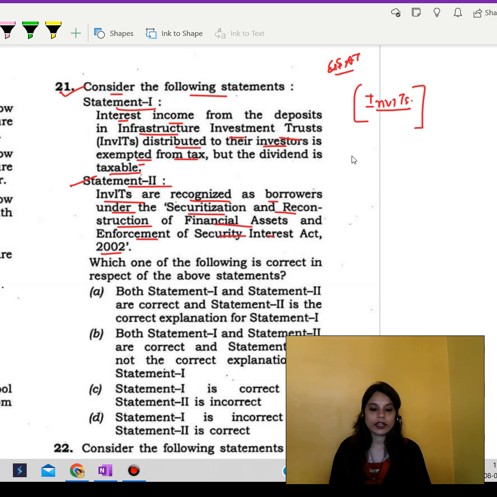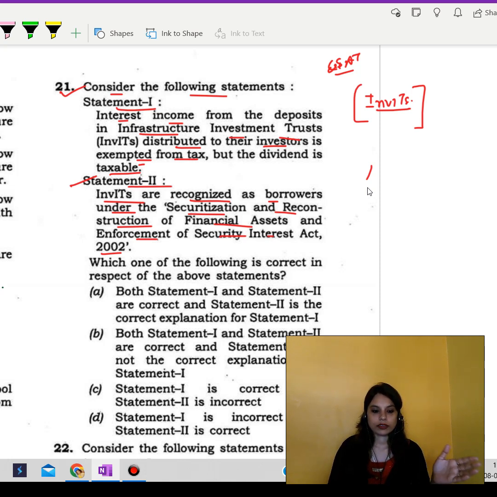Every year, investors must report this income on their income tax return. On the other hand, there is the capital gains tax. An investor only has to pay the capital gains tax if they sell their INVIT units.